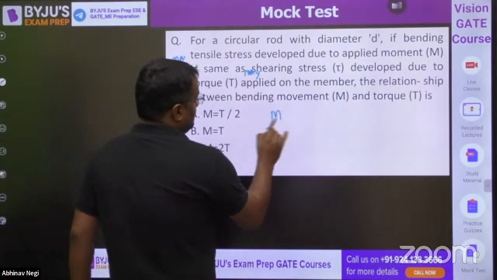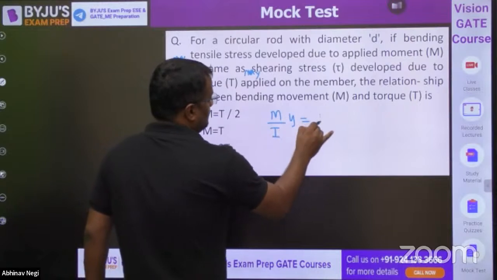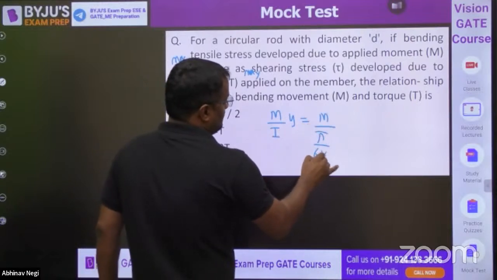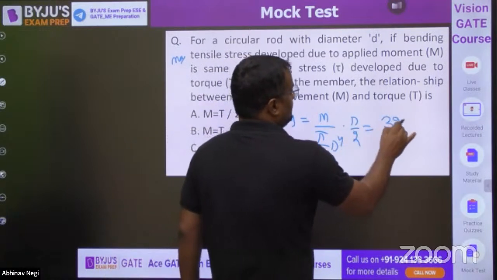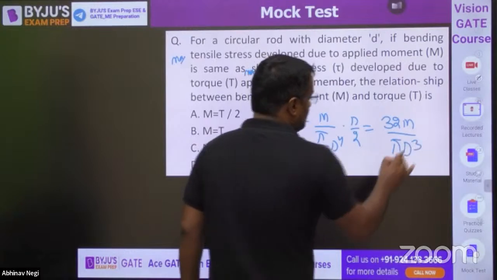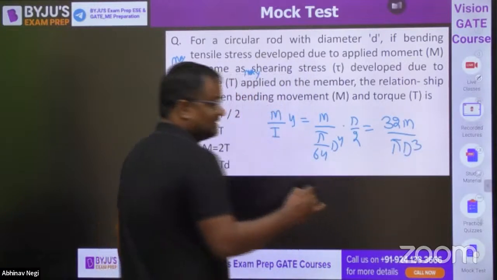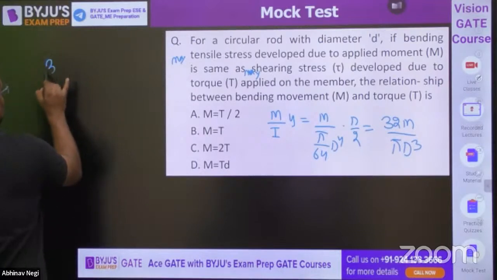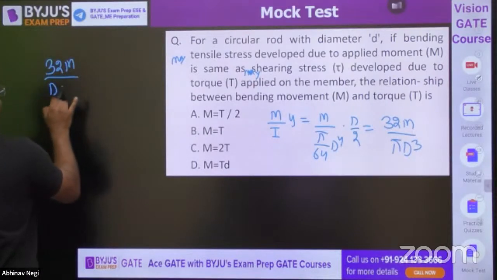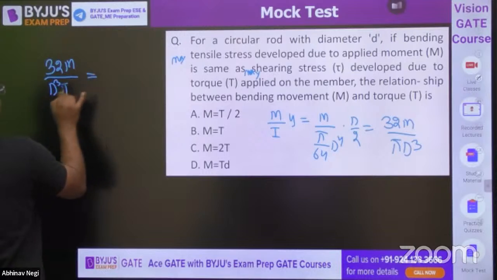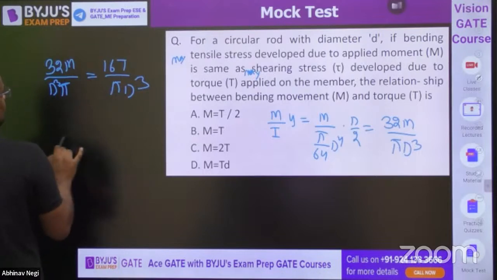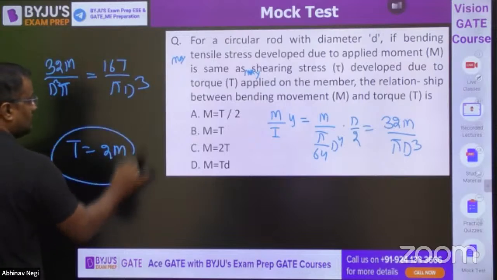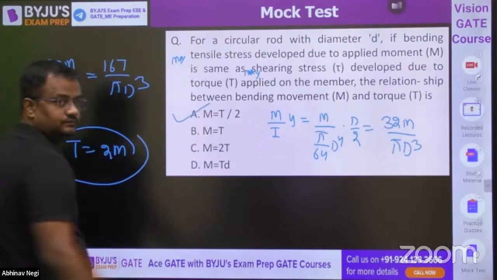So both maximum are the same. The maximum will be M by I into Y max. So M by I is pi by 64 D to the power 4 and Y max is D by 2. So that is 32M by pi D cube. Similarly, the maximum shear is given by 16T by pi D cube. So 32M by pi D cube is equal to the maximum shear stress in a solid circular shaft. From here, T is equal to 2M, or M is equal to T by 2.